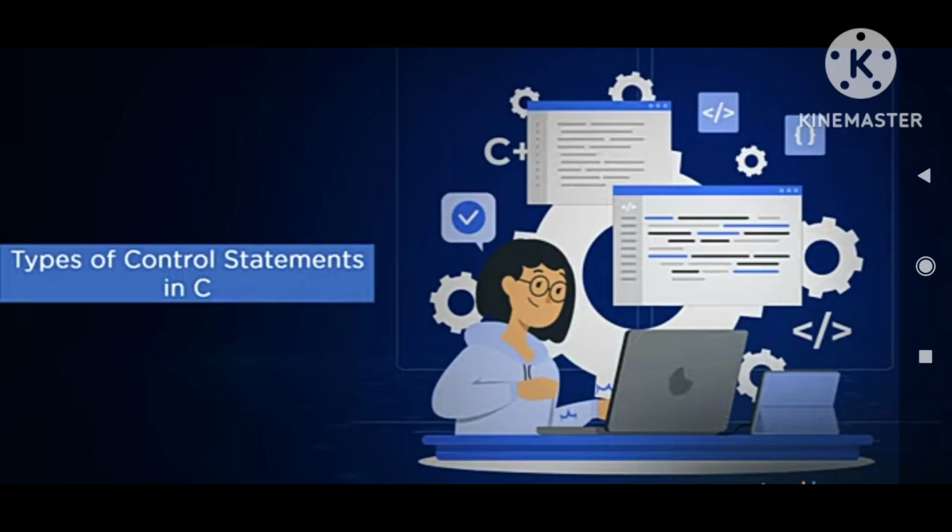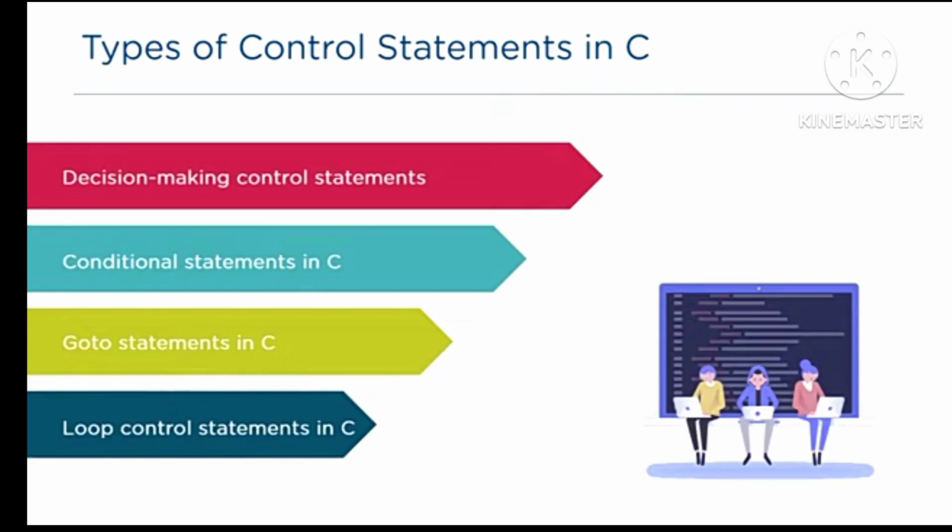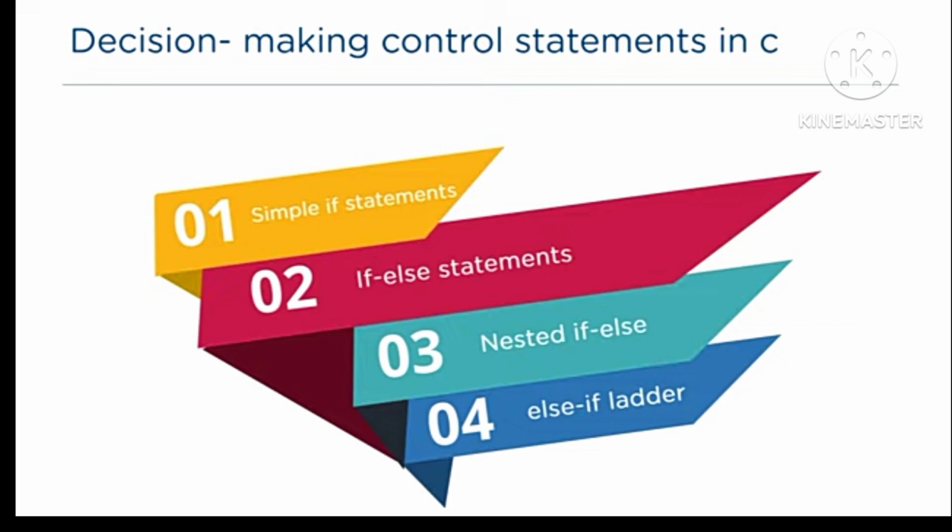Next, types of control statements in C. First one, decision making control statements, conditional statements in C program, goto statements in C, loop control statements in C. First, decision making control statements in C.